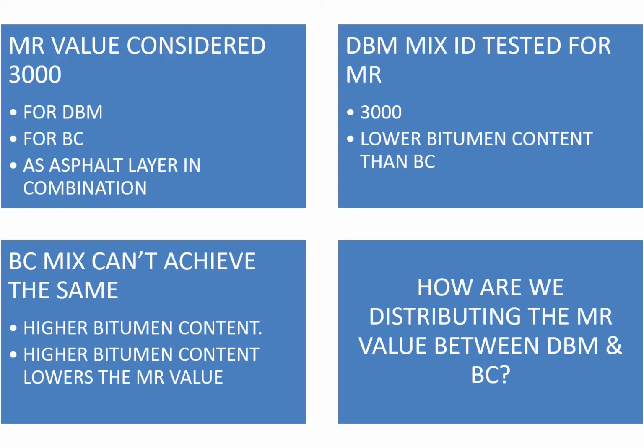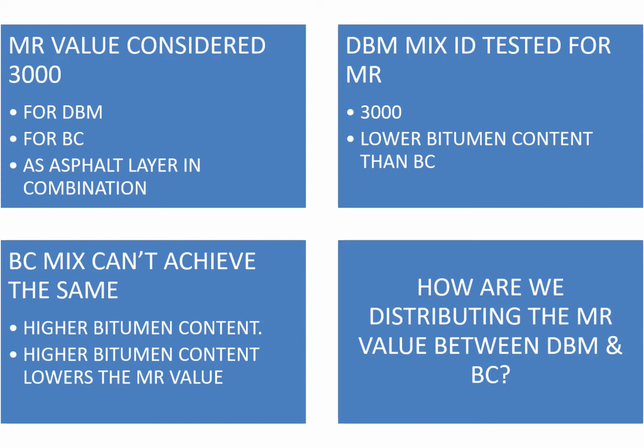So this is something which is really a point of discussion: how are we going to distribute the MR value component between the two layers, DBM and BC, and how are you going to compensate your MR values between these two so that the average MR value meets the required design value of the MR which is considered during the design stage?